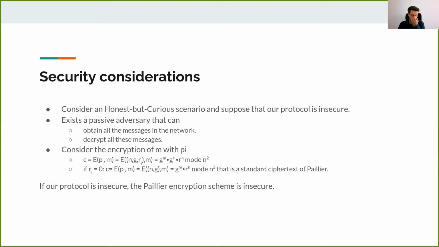Then, to prove the security of our protocol, we consider an encryption of message M with one of our keys. If we impose that the random value is equal to 0, we can obtain an encryption of a message M with the standard Paillier protocol. Given that we know the Paillier protocol is secure, we can consider our protocol secure.